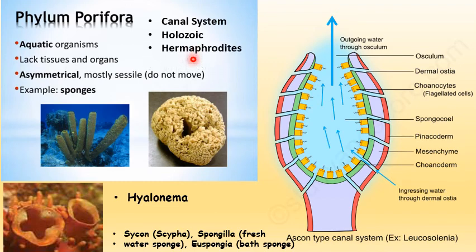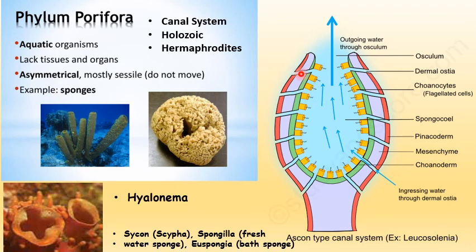And all of the phylum Porifera groups are hermaphrodites, which means both male and female gametes are present inside the same single animal. That is what we call hermaphrodite animals. And some do asexual reproduction by fragmentation or by forming gemmules.